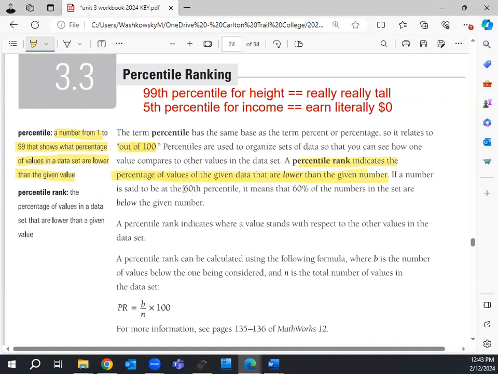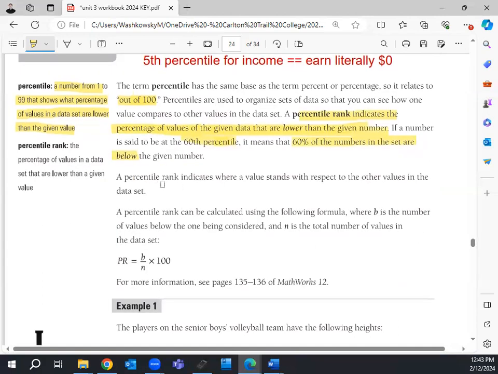So again, if something's said to be at the 60th percentile, that means that 60% of all the numbers in the set are below the given number. So if you are in the 60th percentile for height, you are slightly taller than average. If you're in the 50th percentile, you're dead set in the middle, right? So that's what percentile and percentile ranking is. A percentile rank indicates where a value stands with respect to the other values in the data set.